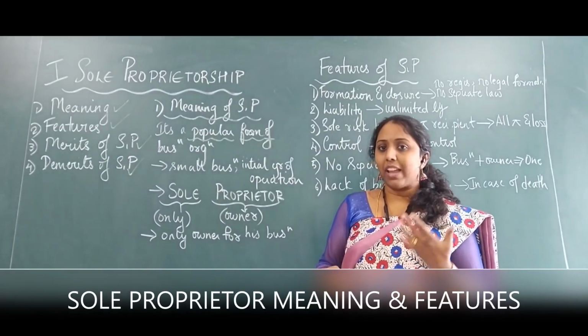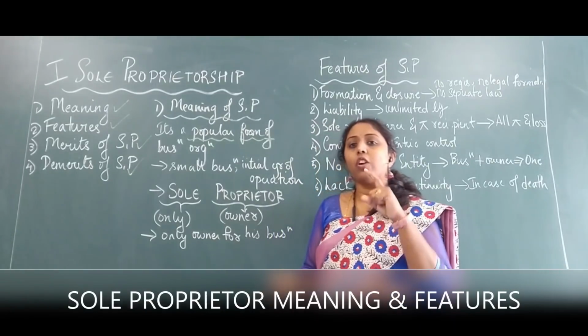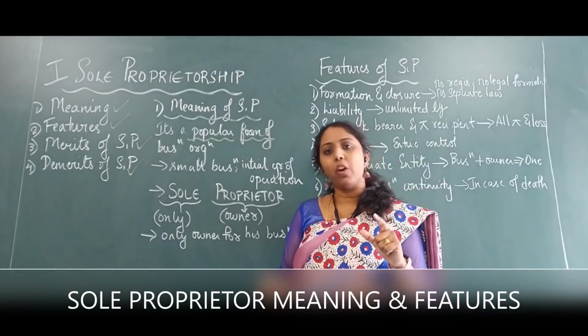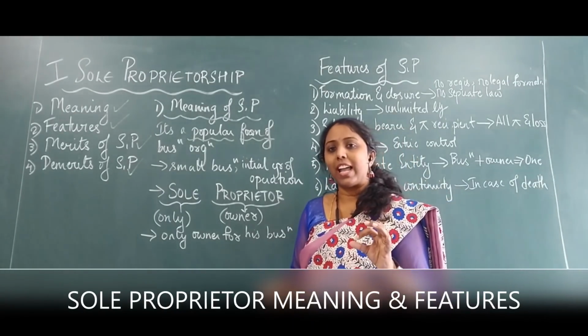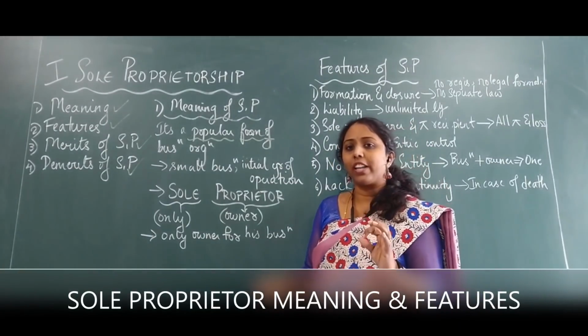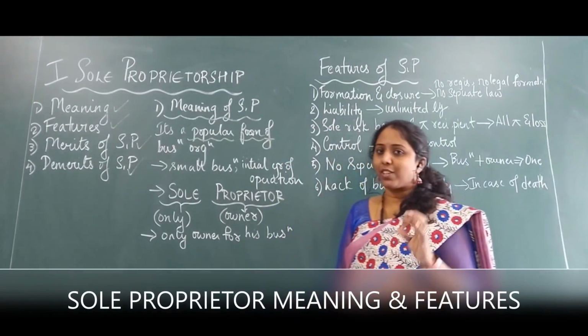So I need to decide for myself. You need to understand what sort of business or form of business you want to open, whether it's joint family also. You have to decide. So that is the reason any business organization first has to decide what form of business organization you want to open, and depending on that you will start your business.